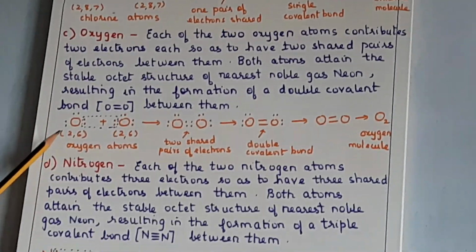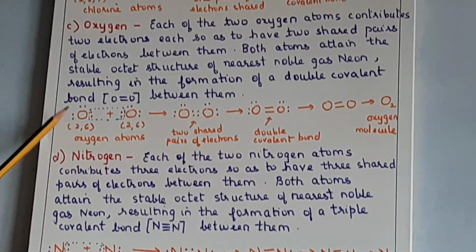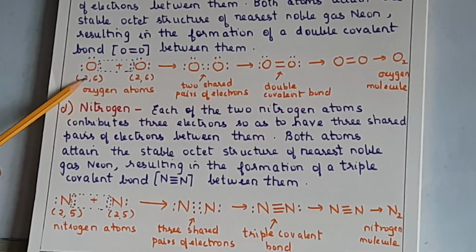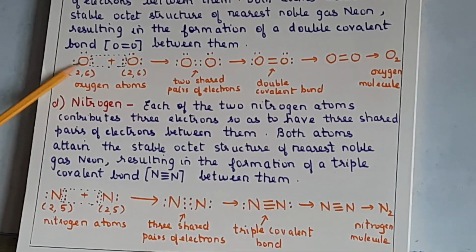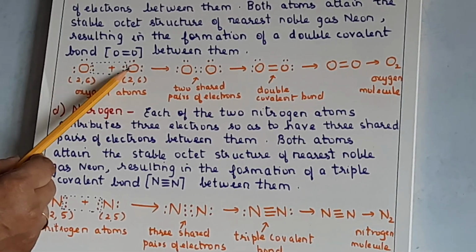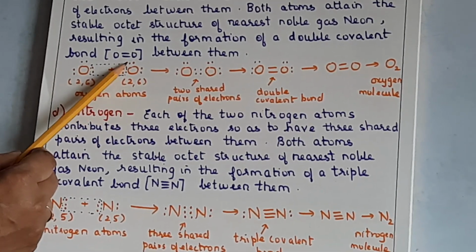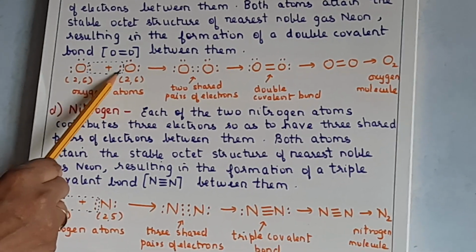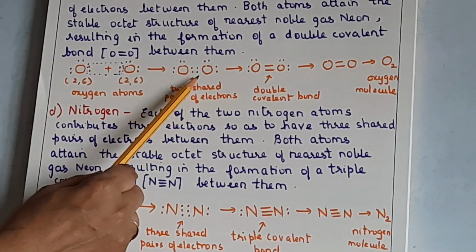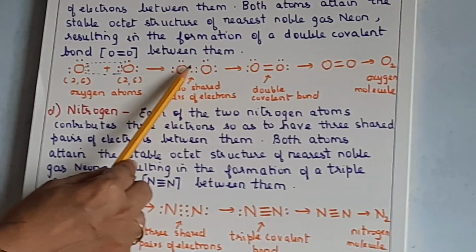Okay, so just understand the electron dot diagram. So oxygen 2, 6, so show only the 6 electrons by dots. So 1, 2, 3, 4, 5, 6. Yes, the other oxygen atom also 6 electrons. So 1, 2, 3, 4, 5, 6. Now show the overlap here by dotted lines. And then in the next step what will you show? Yes, the two shared pairs of electrons.